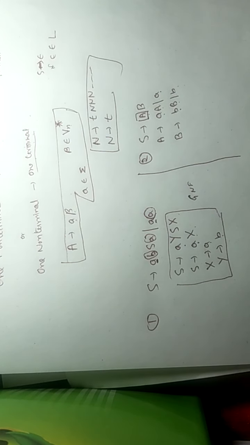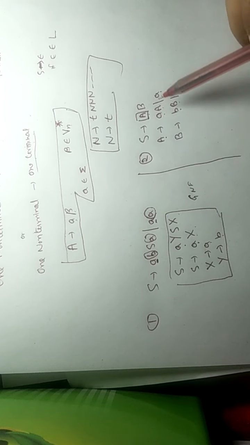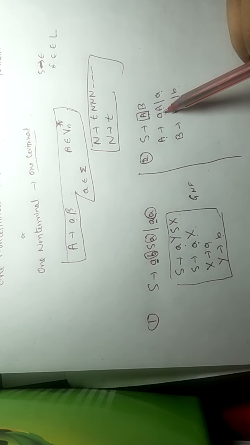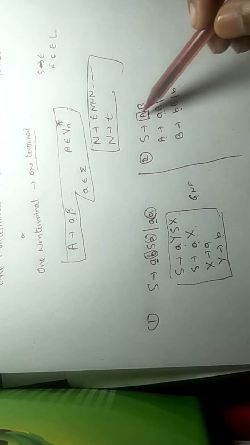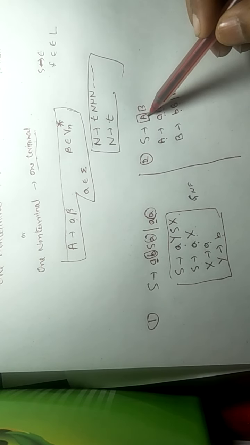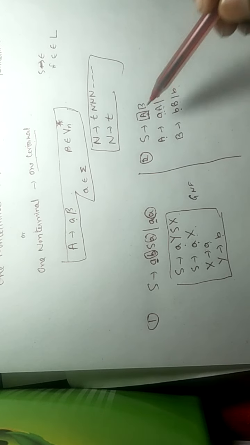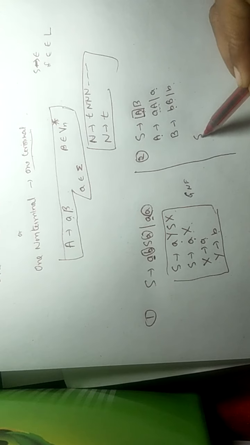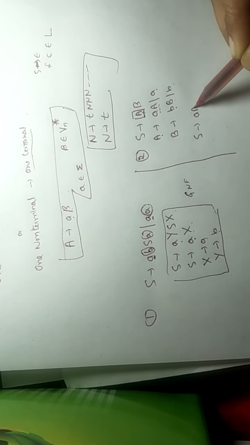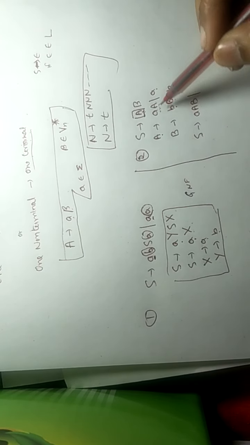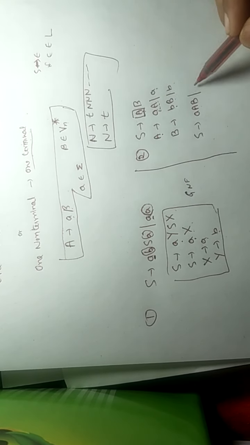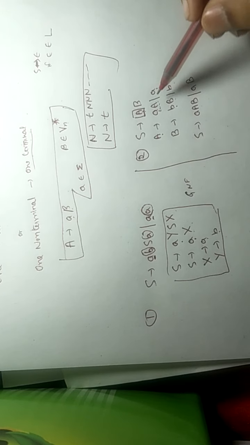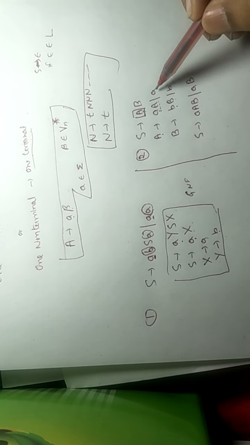This is capital A, and we know that capital A has two values, either aA or a. So we substitute the value of capital A here. We replace this A by aA or small a. We will get S tends to aAB if we replace this A by aA, or aB if we replace this A by small a.